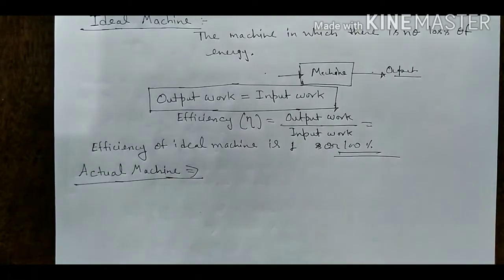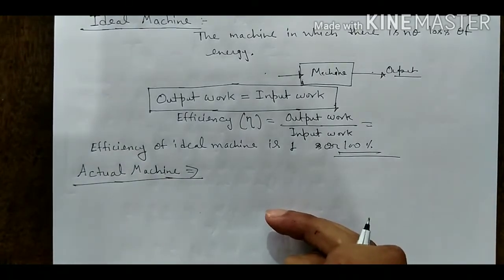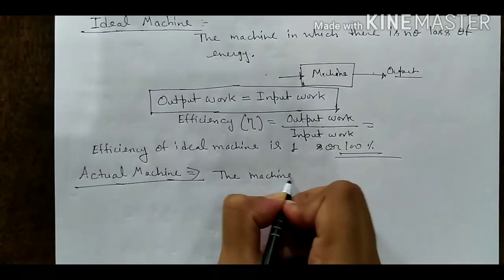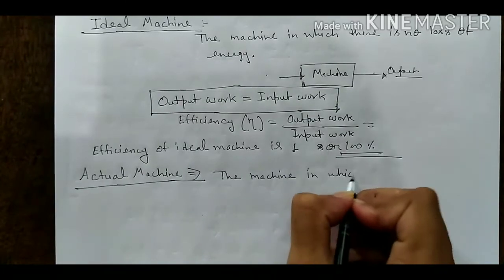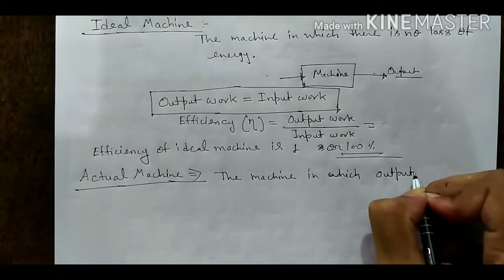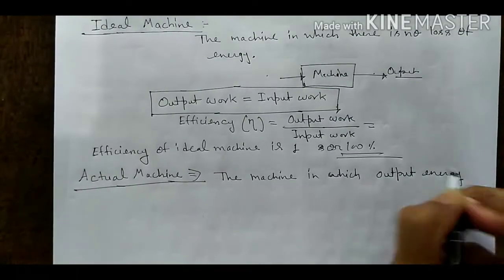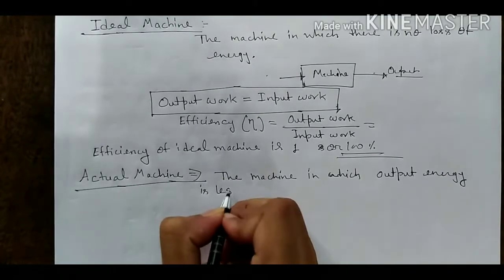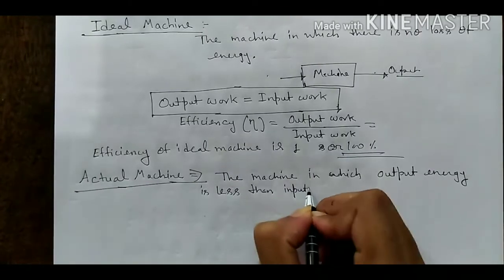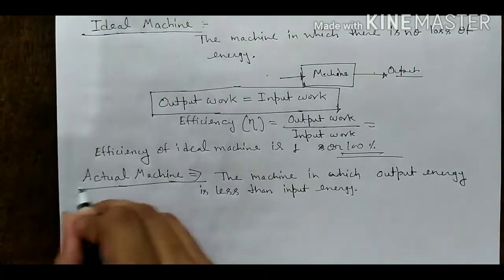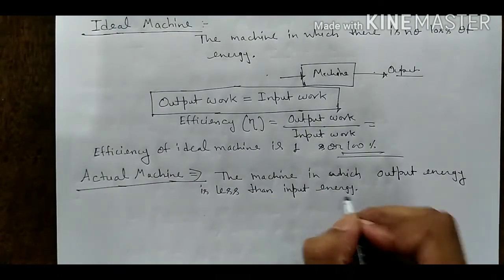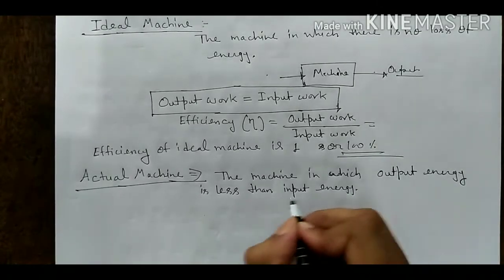What is the actual machine? The machine in which output energy is less than the input energy. So we can write here: the machine in which output energy is less than input energy is called the actual machine. Why is output energy not equal to input energy?